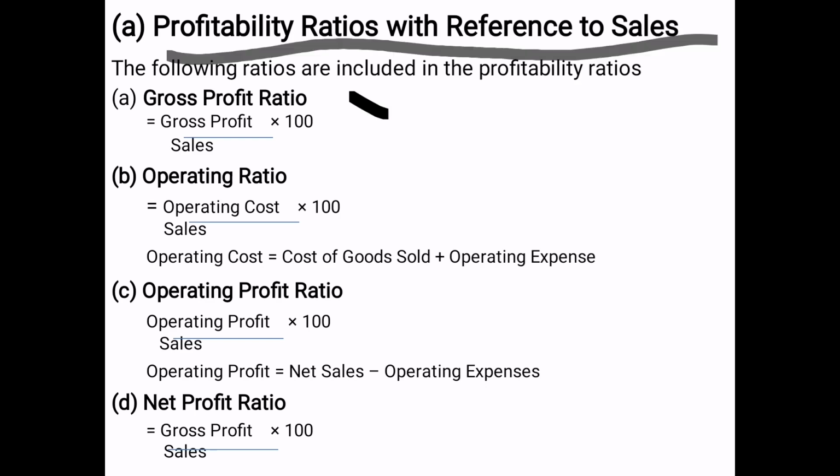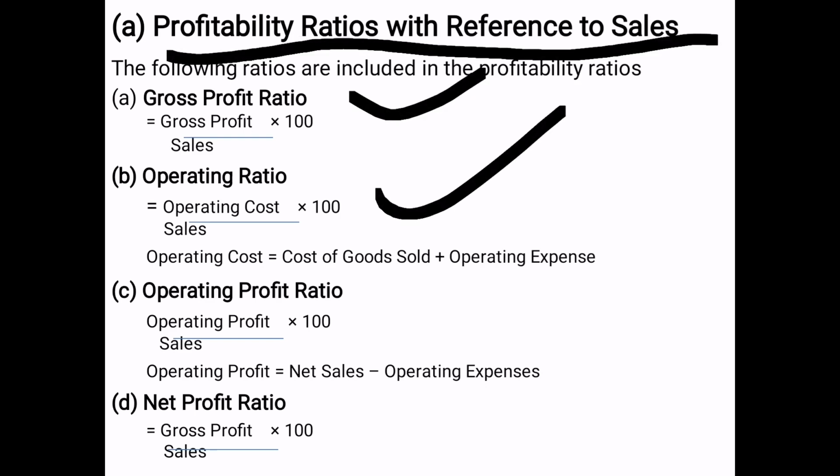Gross profit ratio means whatever gross profit has been arrived at is compared with sales, that is, gross profit upon sales into 100. Operating ratio, operating cost upon sales into 100. Here operating cost indicates COGS, the cost of goods sold, plus operating expense. Operating profit ratio, operating profit upon sales, where operating profit is net sales minus operating expense.